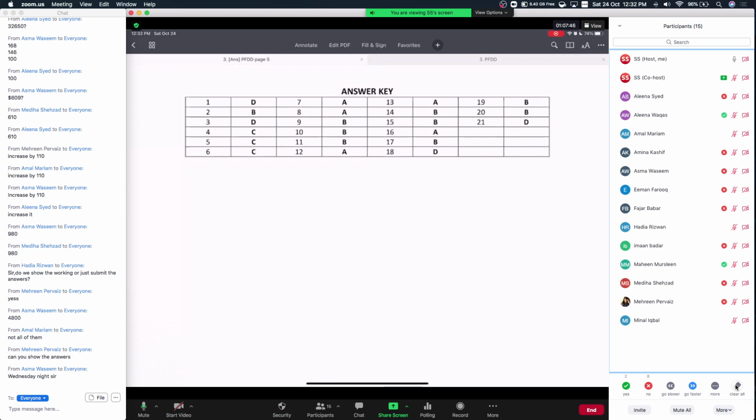You will first attempt all the MCQs without looking at the answer key. And once you have attempted these MCQs with your own honest attempt, then you will see the answer and identify the answers you got wrong, because that is the most important part of this practice. On Monday, when we meet, then you will bring the list of the answers you got wrong and you want to clarify everything that you got wrong.